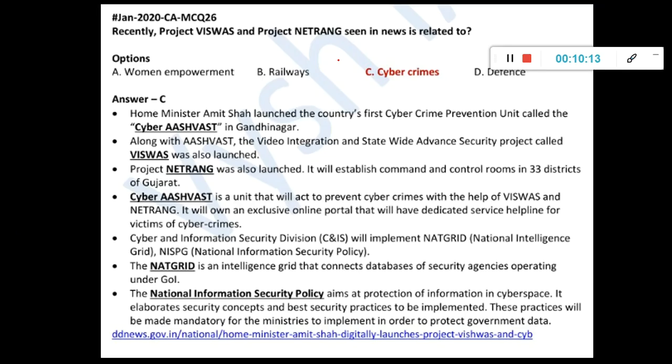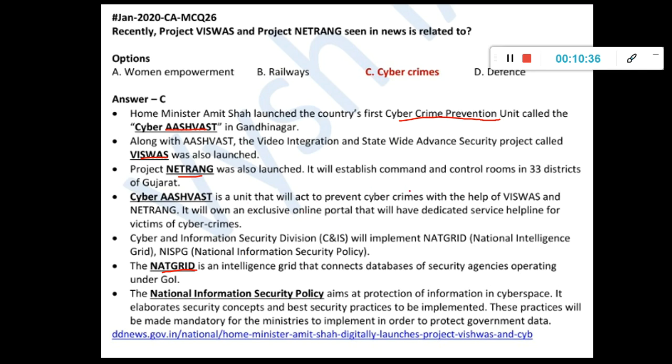So this is related to cyber crimes. Home Minister has launched the country's first cyber crime prevention unit, which is called Ashwast. And along with that, many things are there. So Vishwas is launched, Netrang is launched, and here NatGrid, I already showed you an MCQ in one of the previous videos. So it's very important because nowadays everything is going digital, and everything is important for cyber protection.